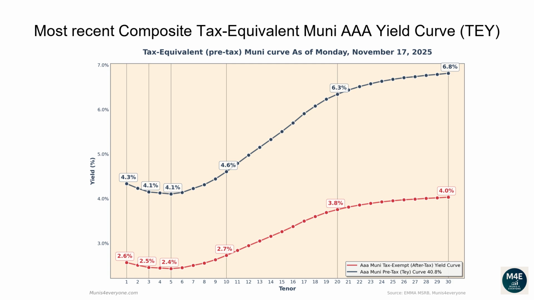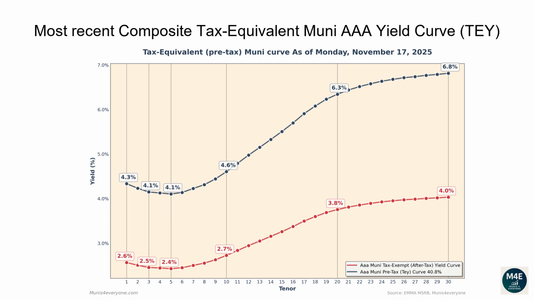Let's now go over the most recent composite tax-equivalent Muni AAA yield curve. The following graph shows, in red the tax-exempt after-tax Muni yield curve, versus in blue its tax-equivalent pre-tax version assuming a 40.8% top tax bracket, as of November 17, 2025. Why would you care to see the tax-equivalent version of the Muni yield curve? More on this later. Let's first go over the pre-tax, aka tax-equivalent yield curve.